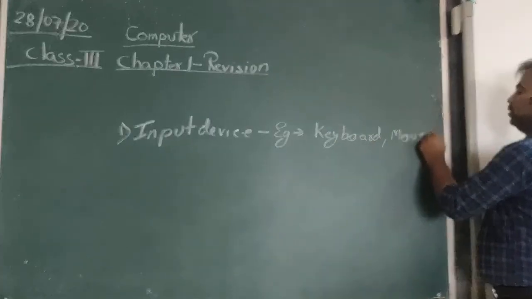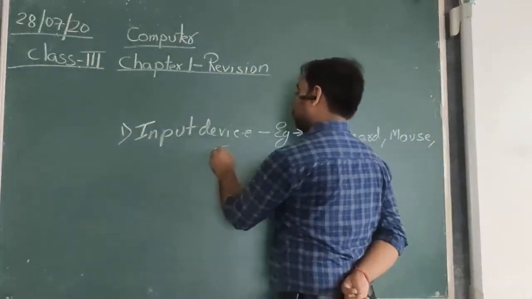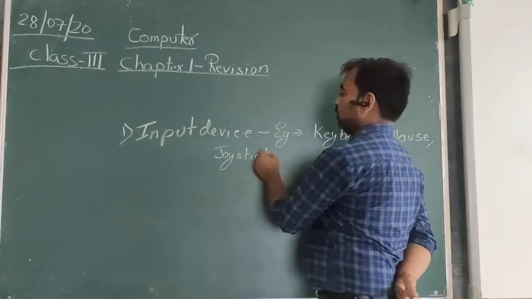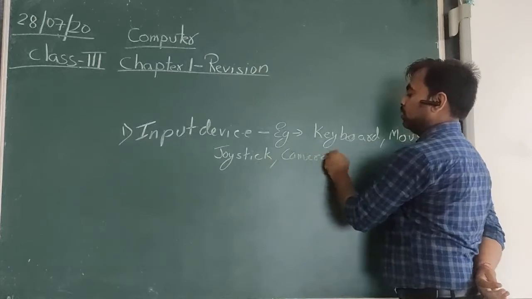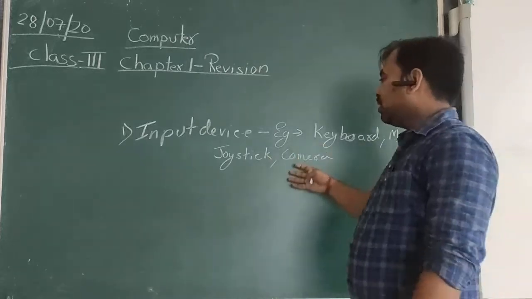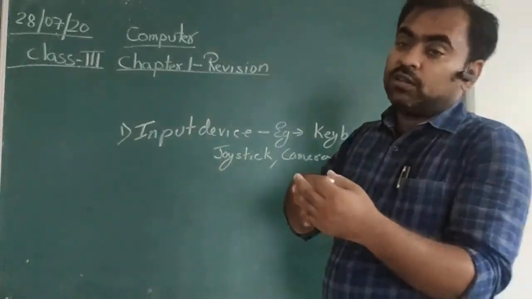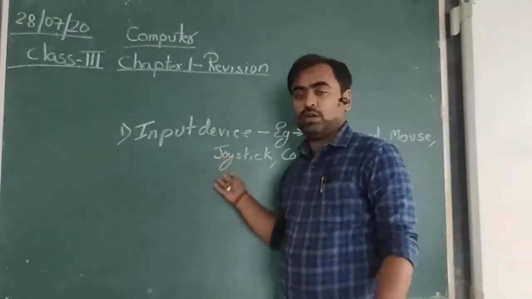For playing video games, you can use the joystick, and cameras can be connected to the computer. All these are input devices through which you can give different types of input to the computer.